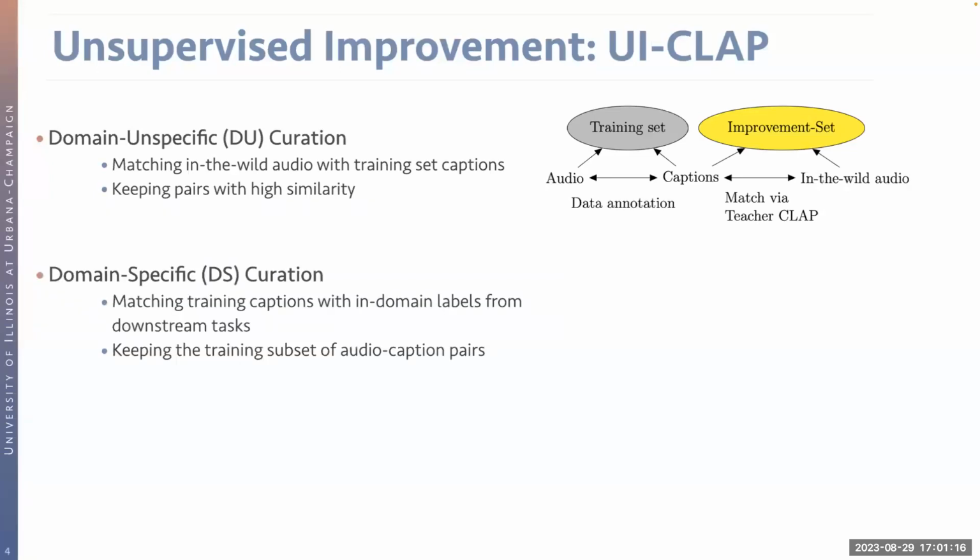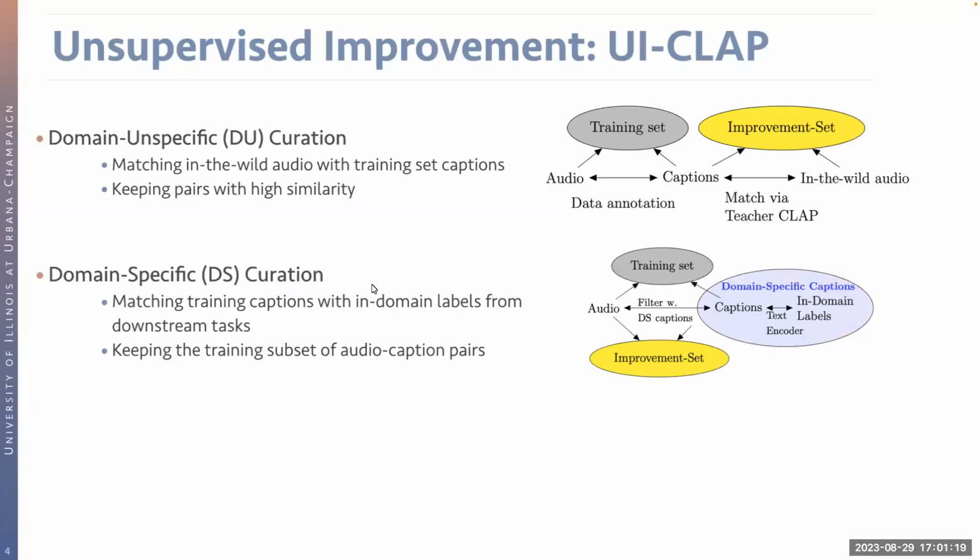The second strategy is called the domain-specific, DS, curation. Here, we assume the existence of a downstream application, and we can match the training set captions with the in-domain labels from the downstream tasks. We're going to keep the corresponding training caption audio pairs in the improvement set. So this strategy basically preserves the subset of the training set that is more relevant to the downstream application.